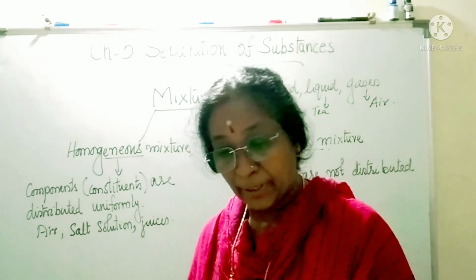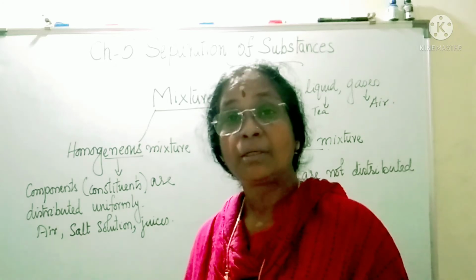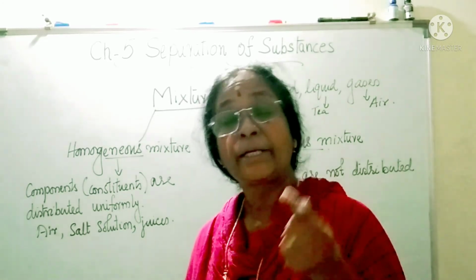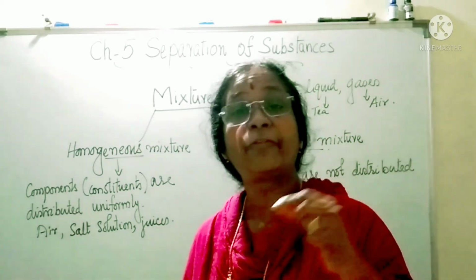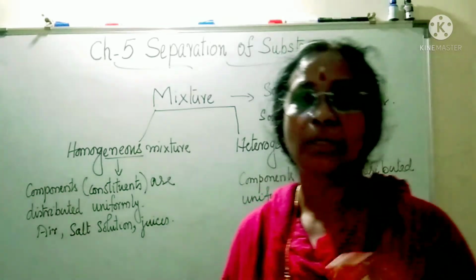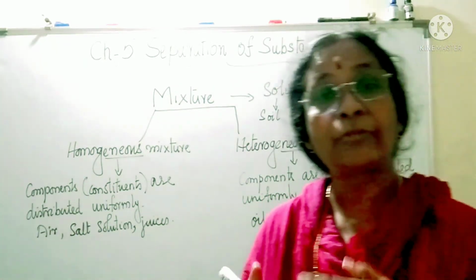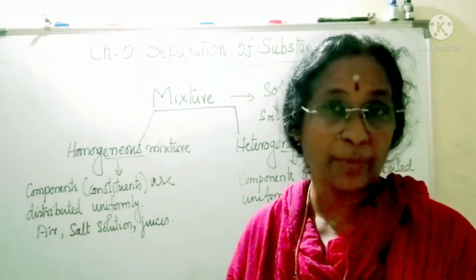So in the coming chapter we will be learning about all the properties of these substances, and depending upon the properties, how we will separate them. That is, different ways of separation of substances depending upon their properties. So you will need to recall or revise the properties of substances.